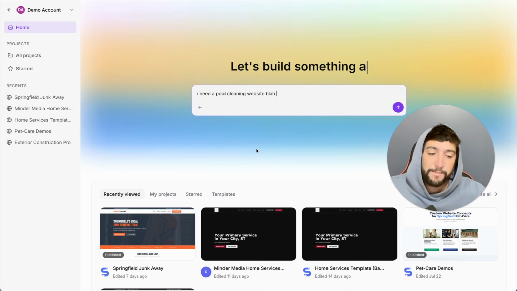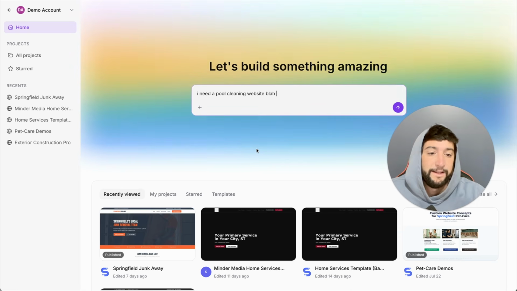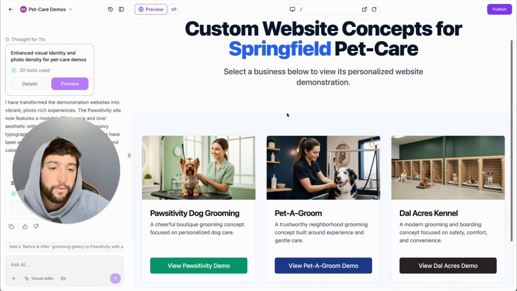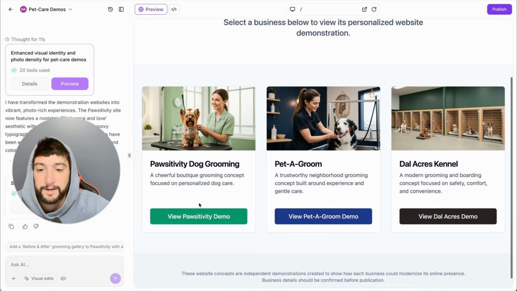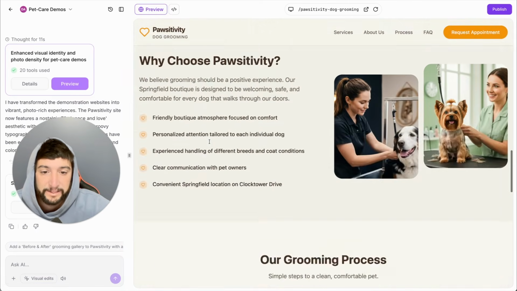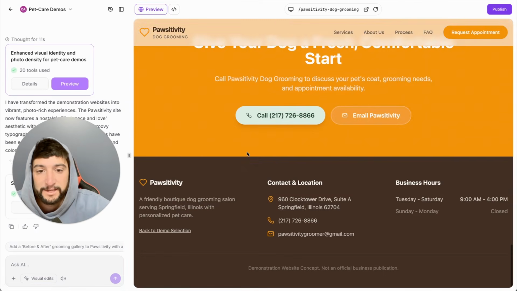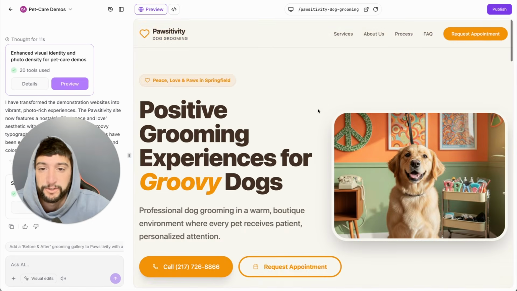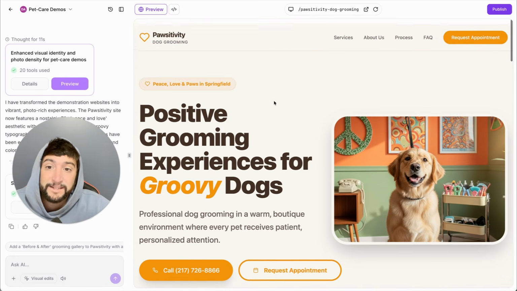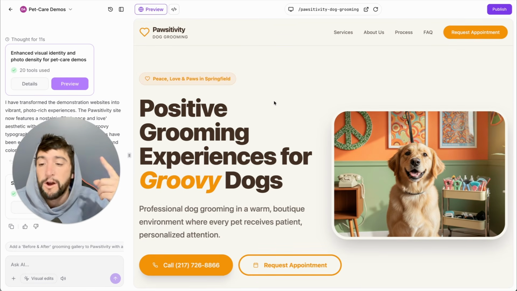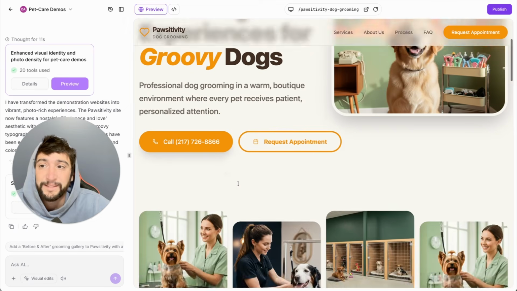And yes, it would come out with a kind of cool website. Like it would look something like this. Let me show you. So for this one, I did like a pet grooming one. I have 3 different pet grooming websites right here. I can click on each one. It's a demo site. And yeah, I mean, it's okay. It's better than like 90% of the sites that most local businesses will have, especially with pet grooming, because most pet groomers just have terrible websites for some reason. So it's not a bad site, but this isn't going to rank well. It's only 1 page long. It doesn't have good SEO. It's just ultimately not a great site.